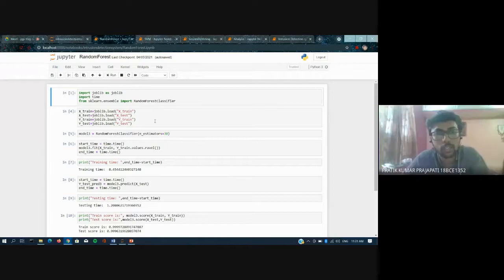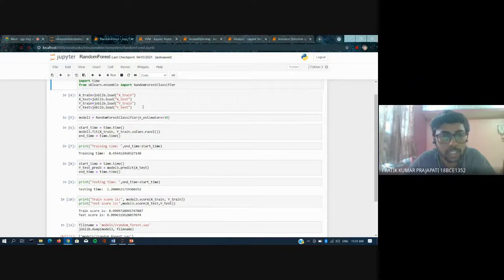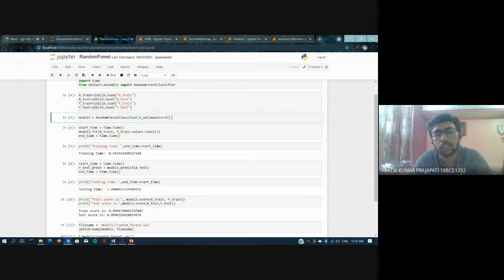Yes. So here we have simply imported the library from sklearn, the random forest classifier, and then imported the datasets which we have dumped in our past file. Using random forest, we are taking n_estimators equal to 30. Random forest is basically similar to decision tree; it is an ensemble model of decision trees. Here estimators are 30, which means we will make 30 decision trees from the data set, and then use a voting ensemble over those decision trees to classify the result of a data point.